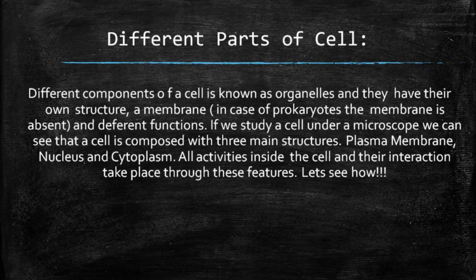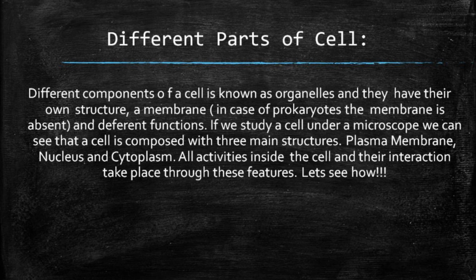We saw that the cell has special components called organelles. So basically, how is a cell organized? If we study a cell under a microscope, we will come across these features: plasma membrane, nucleus, cytoplasm. All activities inside the cell and their interaction take place through these features.